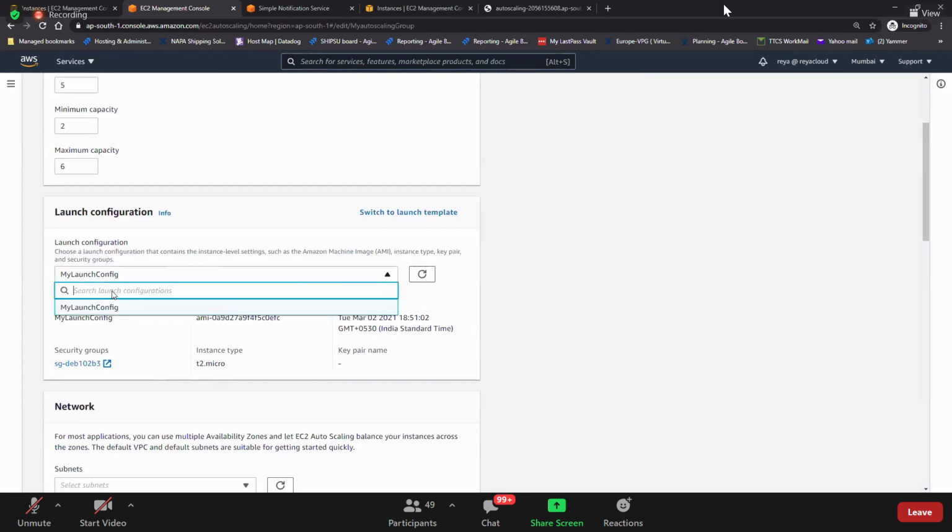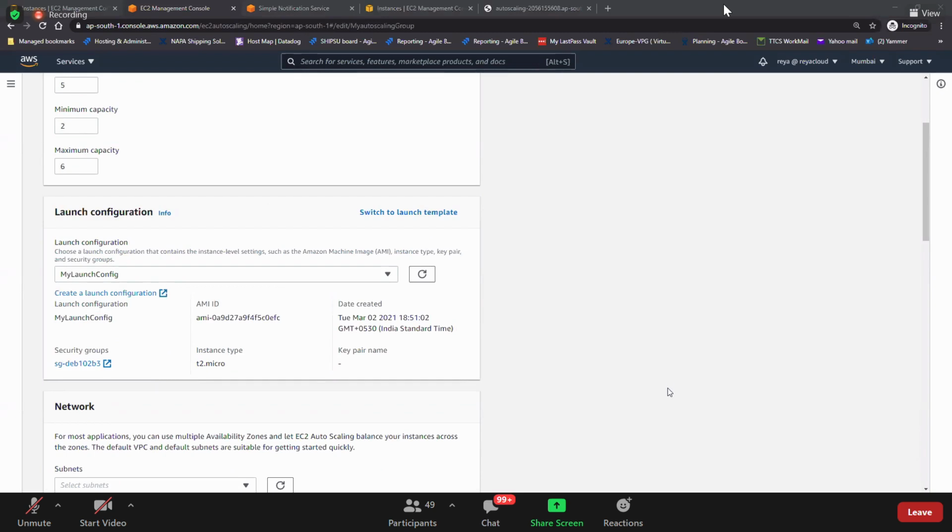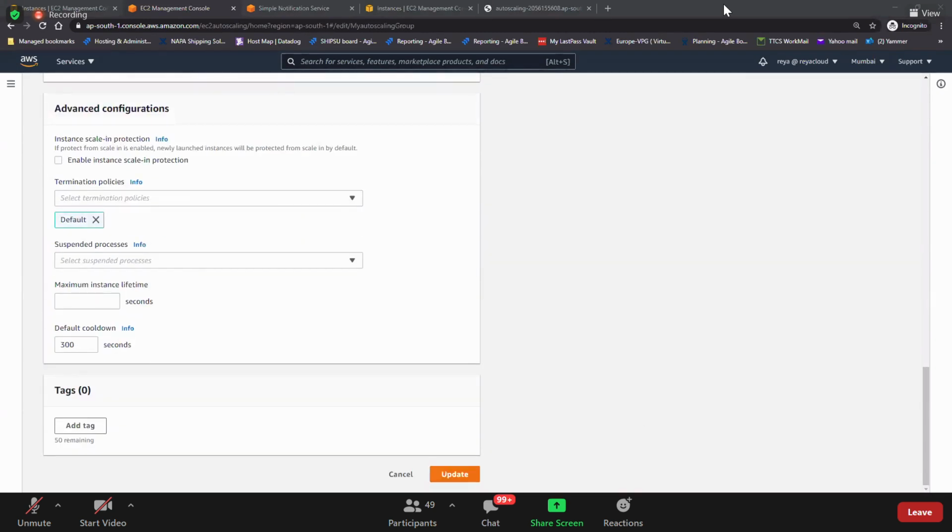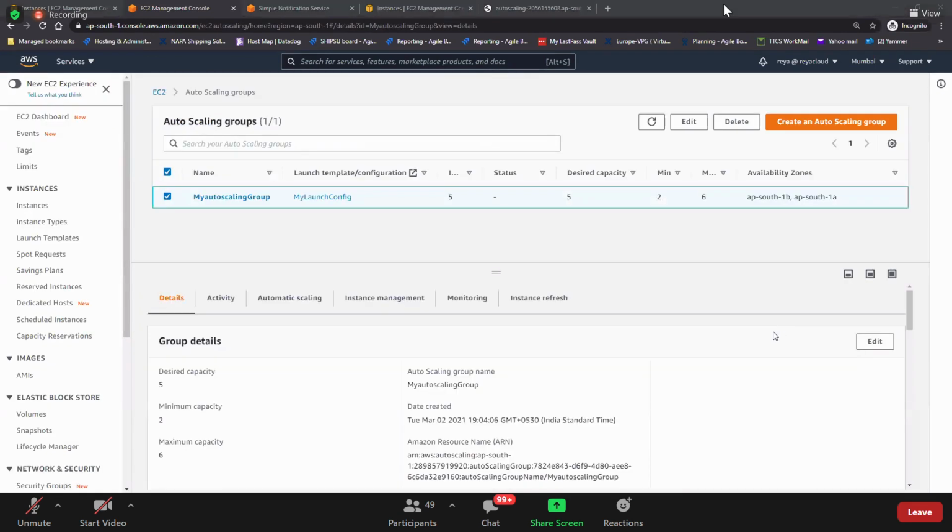Here. Does this make sense for you? Everyone, is it clear on the auto scaling?